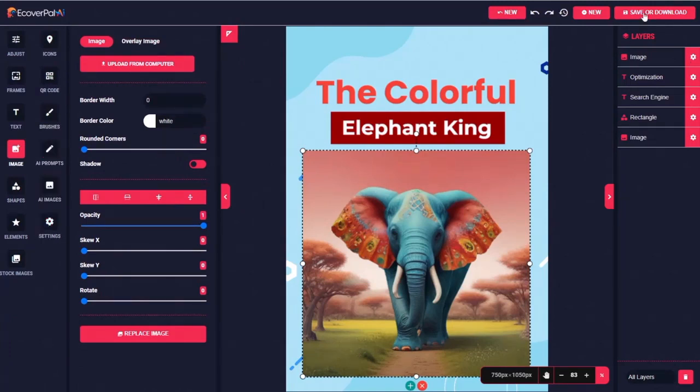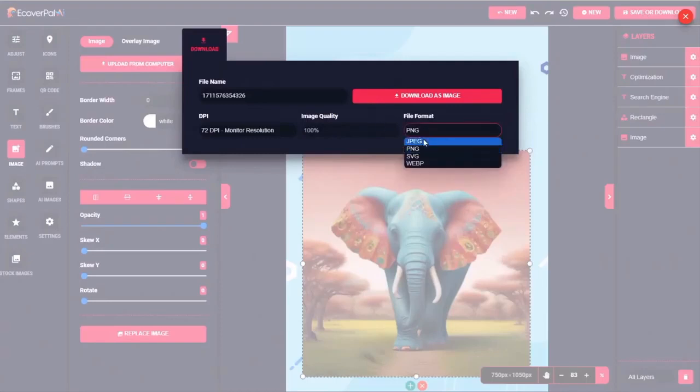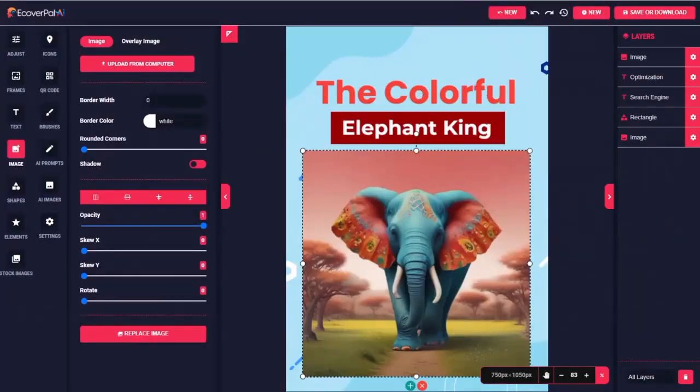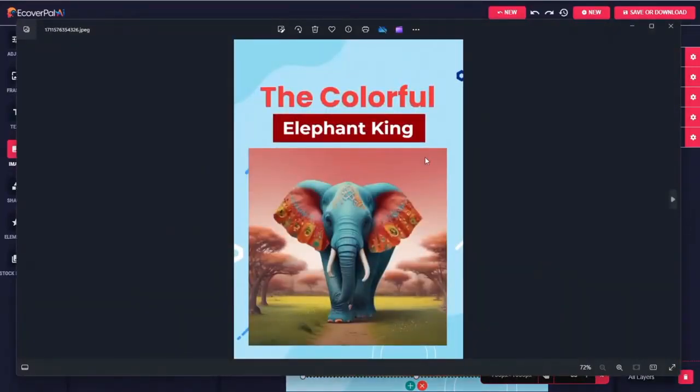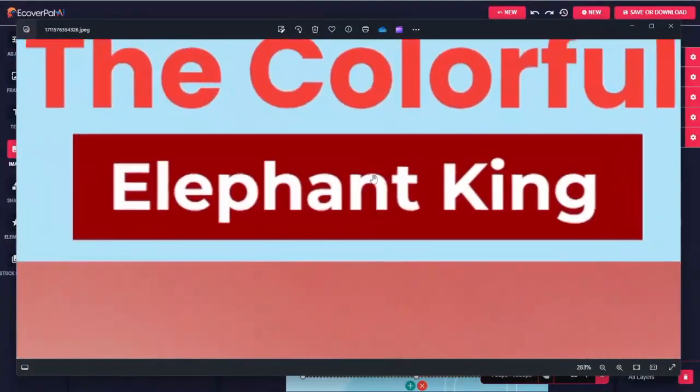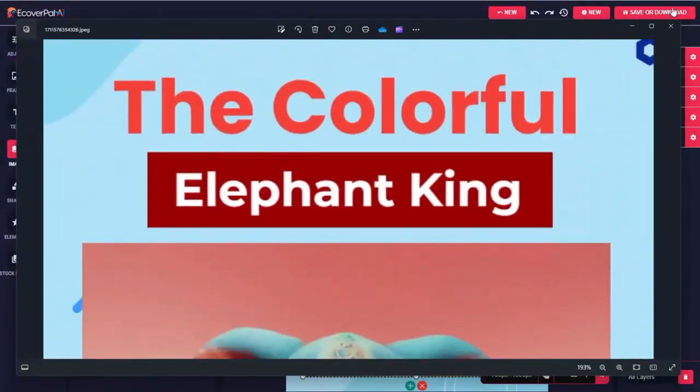Once you like it, go ahead and click Save or Download. This time I'm going to save it once again as a JPEG. And maybe I'm going to upload this one to Amazon KDP as an eCover. And so maybe instead of 72 DPI, maybe I want to download it in a higher quality DPI like 96 or even 300 DPI if I was going to print this or I was going to send it to a printer. And now when I open it on my computer, we've got this great looking cover, and I can zoom in and you'll see it's very high quality.